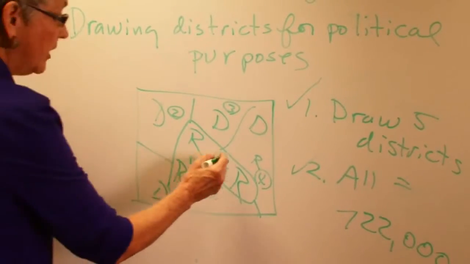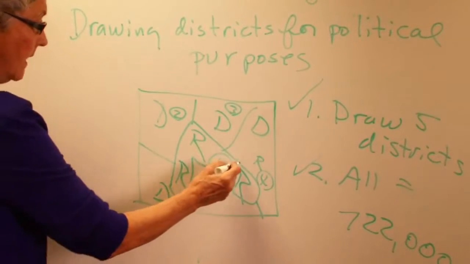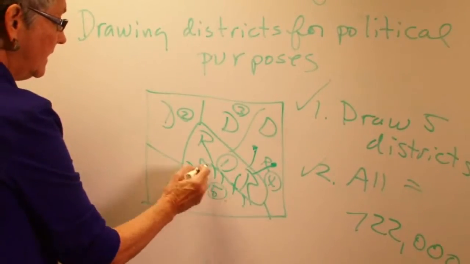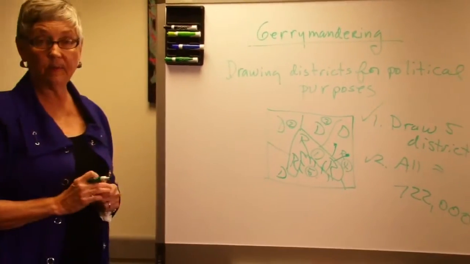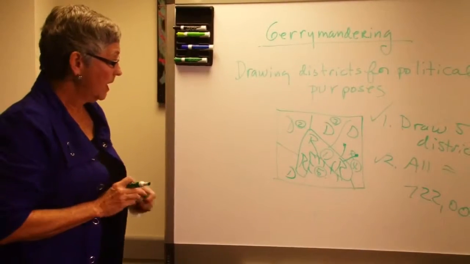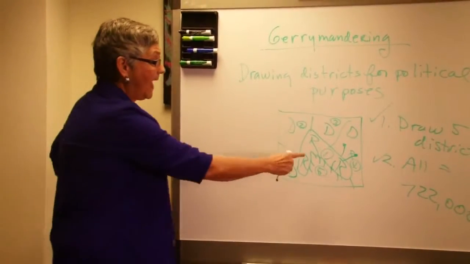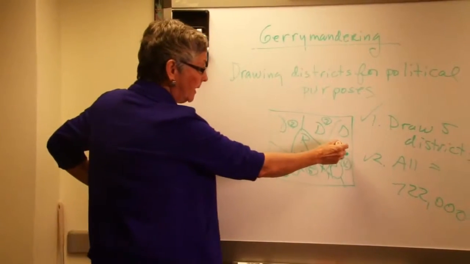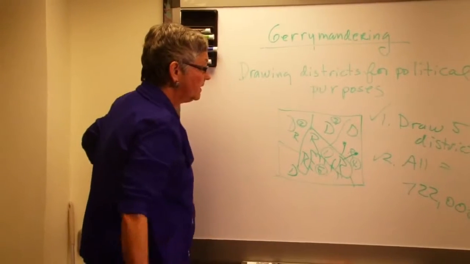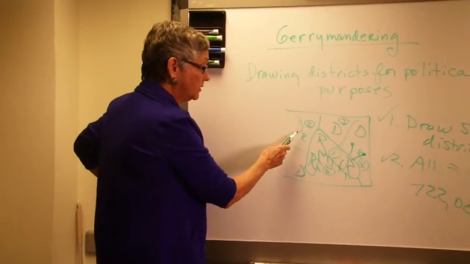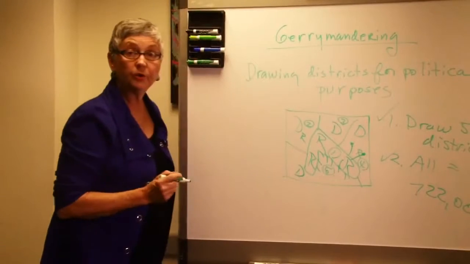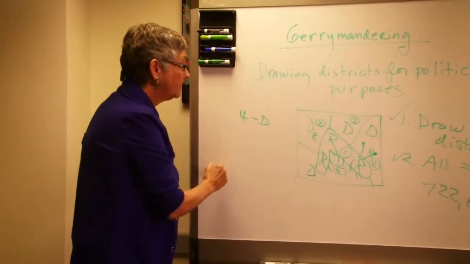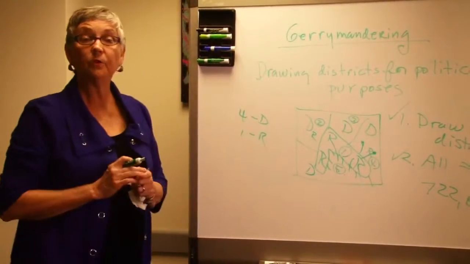But here is our gerrymander right here. This district might look, if you put feelers on it and a little mouth and little legs on it, just like a salamander or a gerrymander. But what have I done here? I have packed all the Republicans into one big district, and I have split Republican strength, put some Republicans here, with more Democratic strength in these districts, thus ensuring that this state most probably will elect 4 Democrats and 1 Republican to Congress.